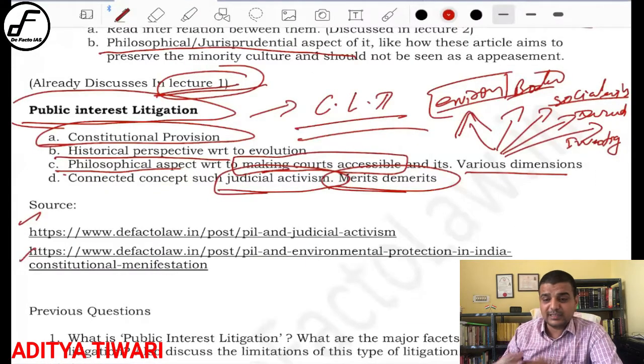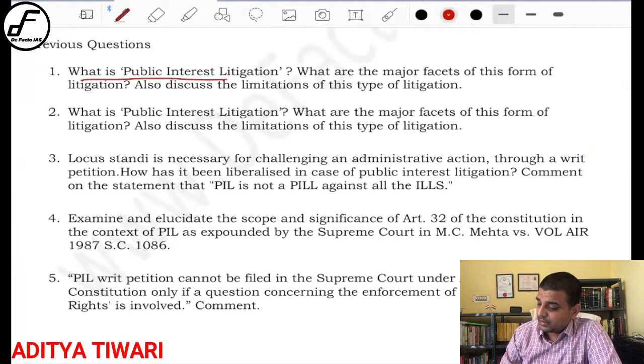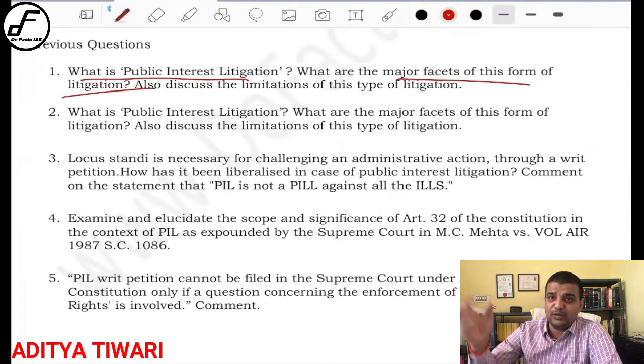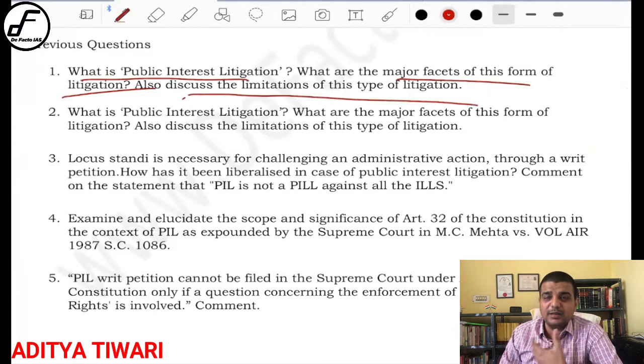Let me show you some of the questions that will give you a hint of what kind of questions from PIL come. See, what is PIL, what are the major facets, forms, I have already told you, environmental, this, that, right? Then discuss the limitations. What are the limitations? You cannot identify the victim, then how can the relief actually be granted? That is a very important demerit of the PIL.